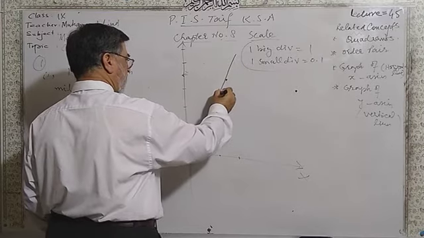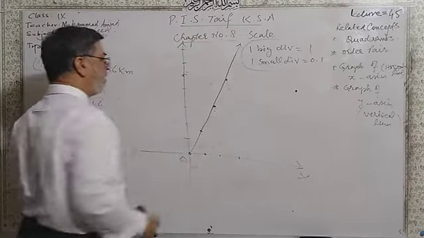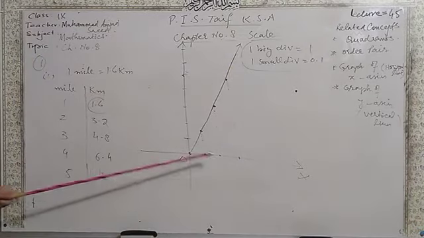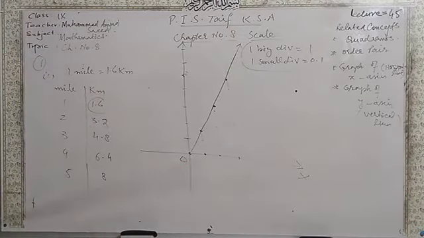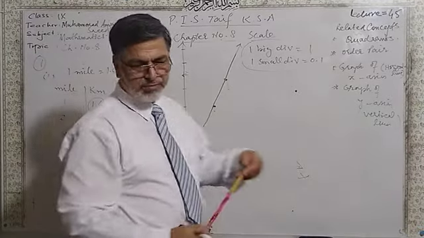Similarly, dear students, you can join them and that will be your graph. You can draw other points, 5, and that will be equal to 8, and 4 is 6 big boxes and 4 small boxes, like that. So in this way you can draw the graph and complete this.